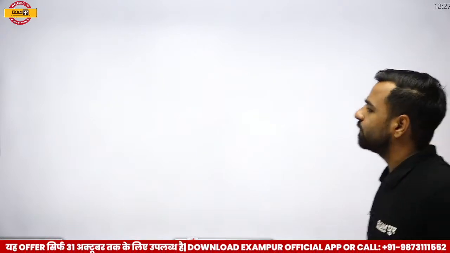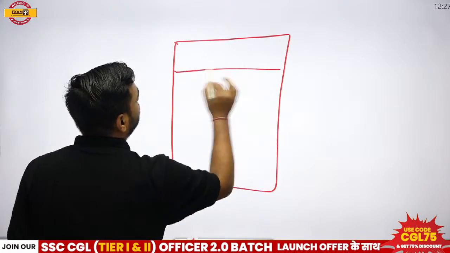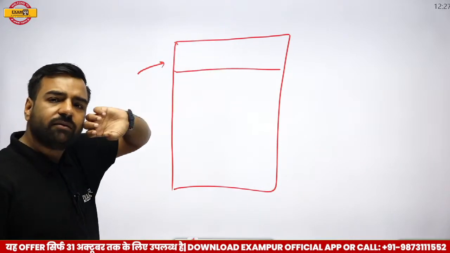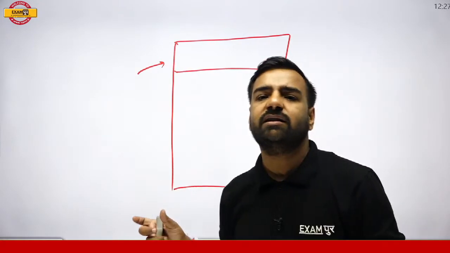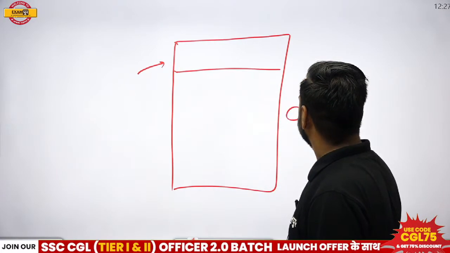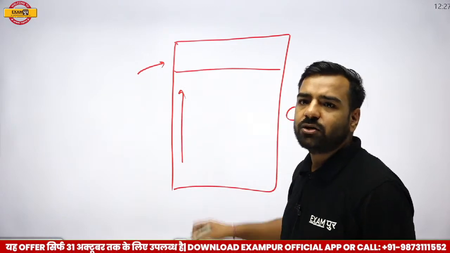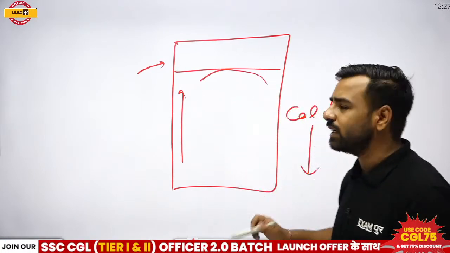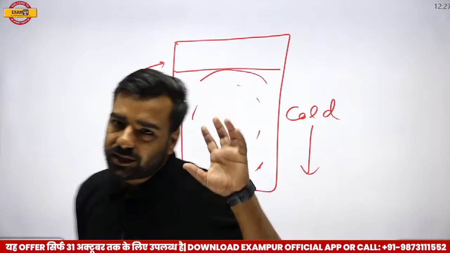One of the questions is, when we talk about refrigerator, we have that coolant area on the top, right? So can you tell me why this particular coolant area is on the top? Why that location where we are actually freezing our ice, that is freezer, is located on the top? The reason behind it is, cold gases are actually settling down and hot air is actually rising up. So when hot air rises up, because of the presence of this part here, what will happen? This gas will become cool again. It will again settle down, and in this manner, this particular area remains cool. Fine. Now there's a question from the physics part.